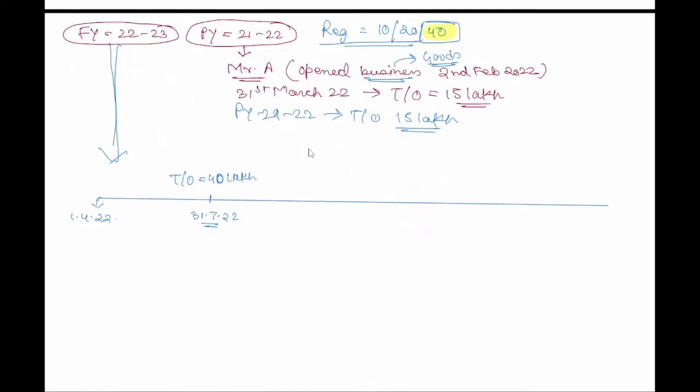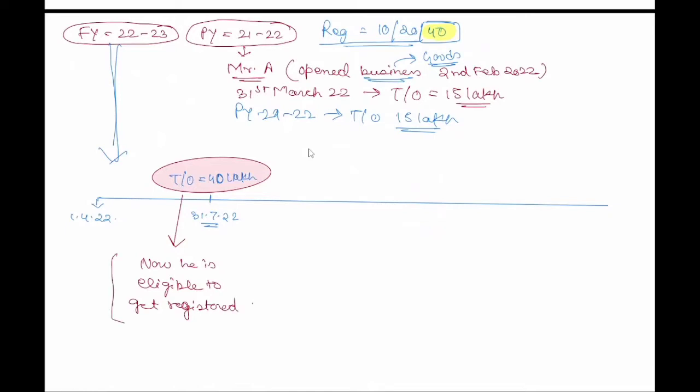So with this 40 lakh, I can say this because his limit was 40 lakh, correct?